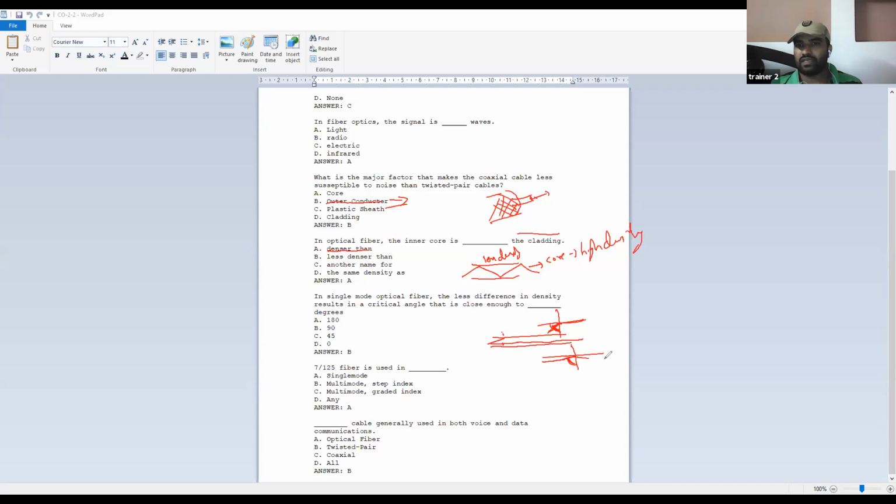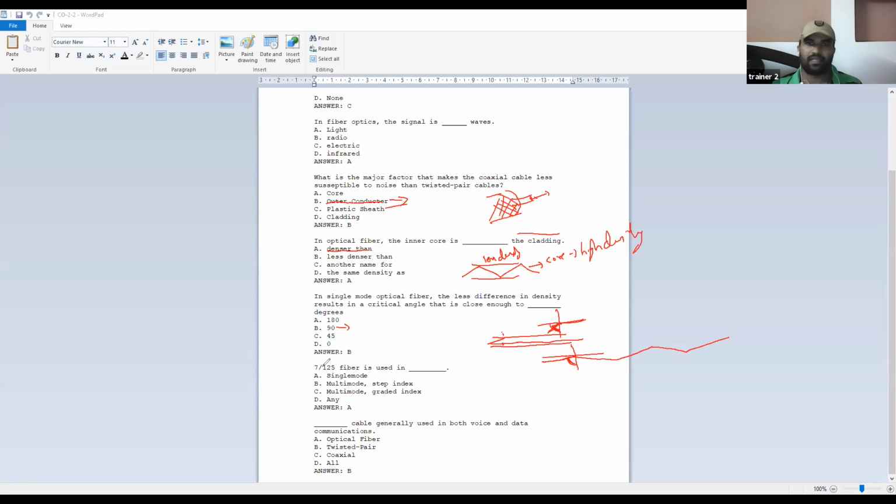So it will appear like it is not at all reflecting, it is going in a straight line, with a very small angle. So the angle of incidence, that is nothing but the critical angle, is 90 in this particular case. The answer is 90. Now coming to the next one, 7 by 125 fiber is used in single mode.